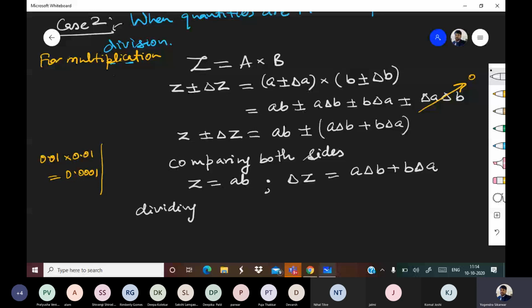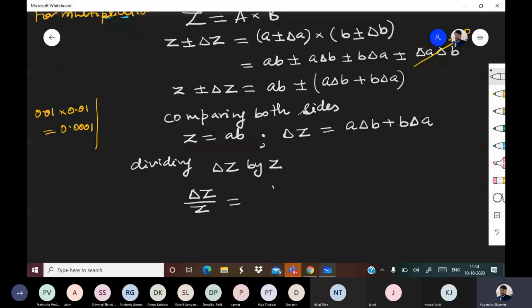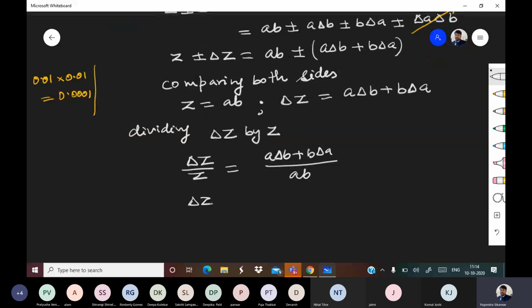Dividing delta z by z: what is delta z? It is a delta b plus b delta a, and z is ab. So that will give us delta z by z is equal to delta a by a plus delta b by b.